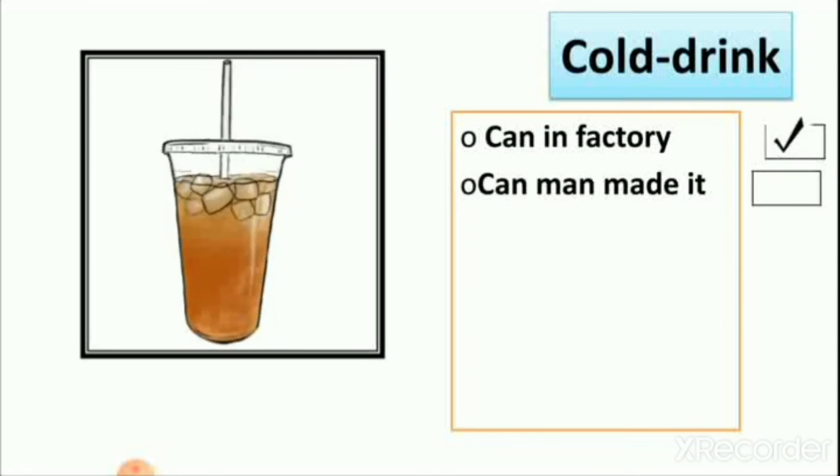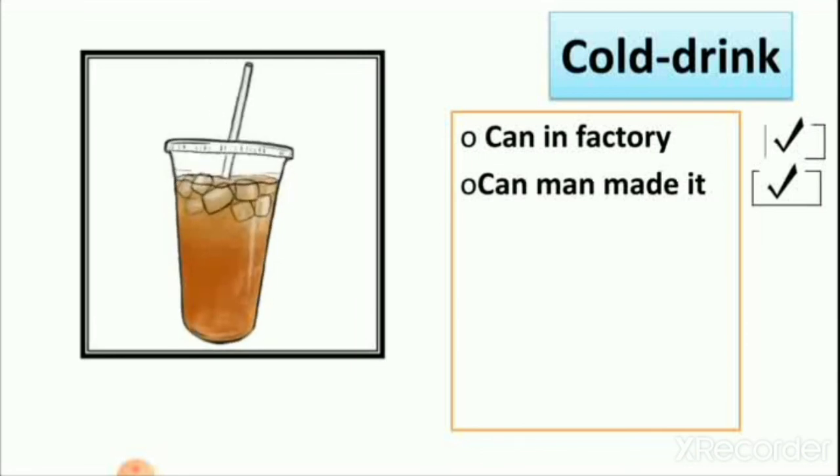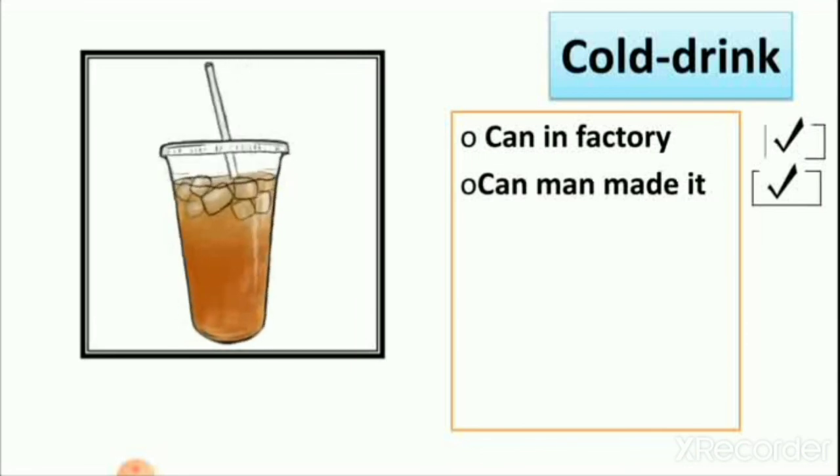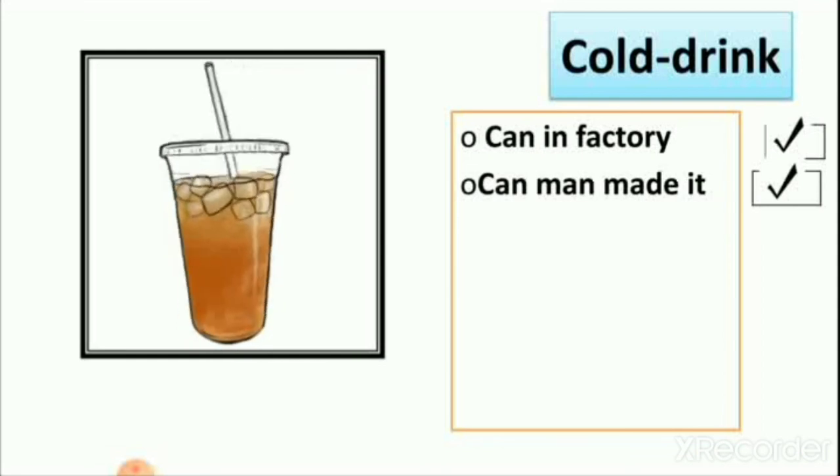We all know the factories of cold drinks in the world. And can man make it? Yes, cold drinks are made by man with the use of water. So now you can understand what natural things and man-made things are by this activity.